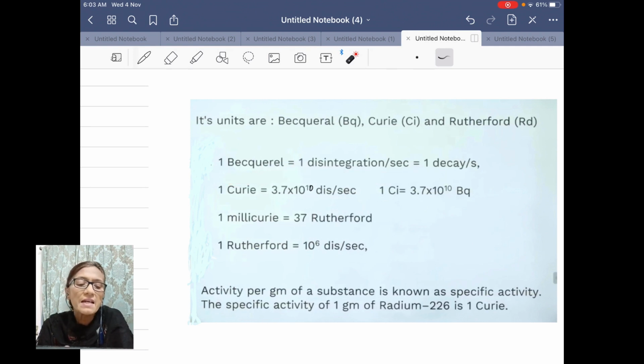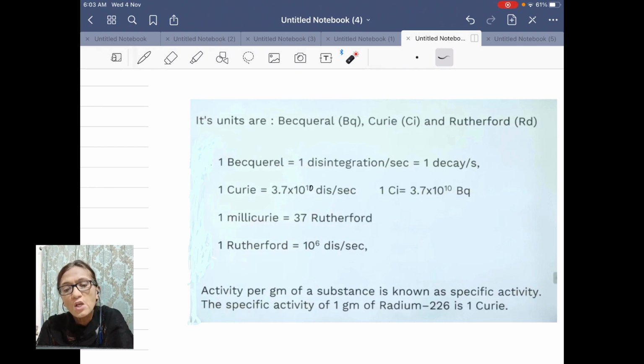Now you have another, larger unit called Curie, also written as Ci, and this is equal to 3.7 into 10 to the power 10 disintegrations per second or becquerel, Bq. Now see how large the unit Curie is. It is of the order of 10 to the power 10 becquerel. Similarly, you have another unit: 1 millicurie is 37 Rutherford.